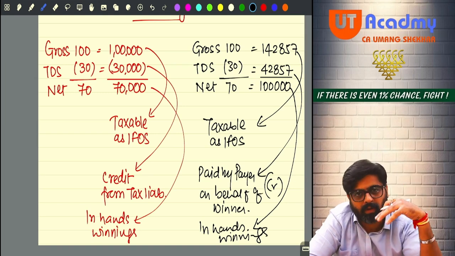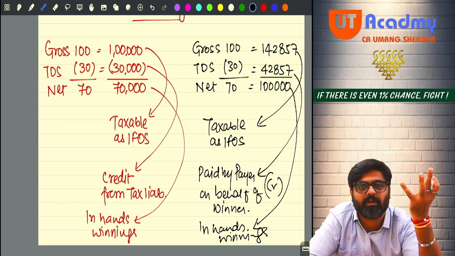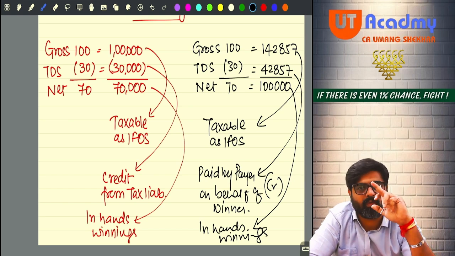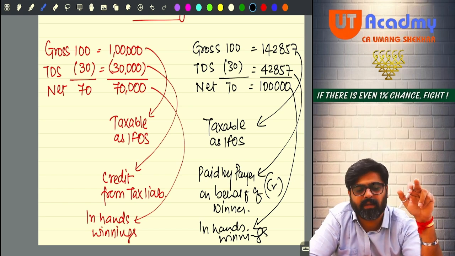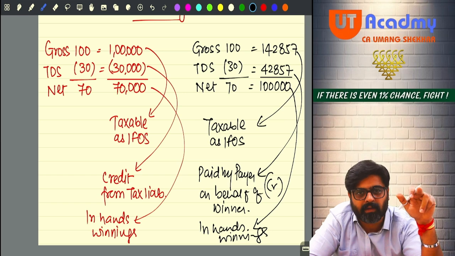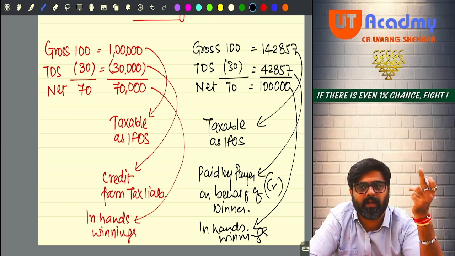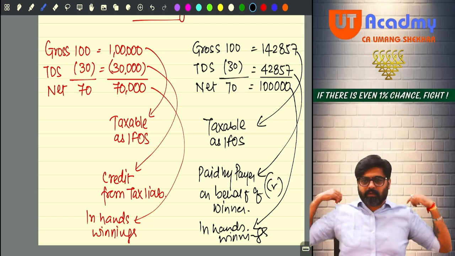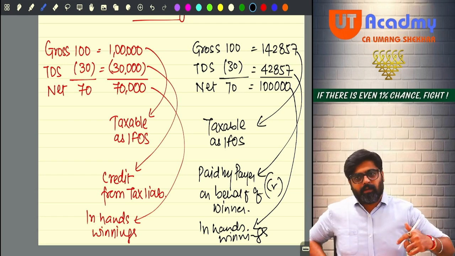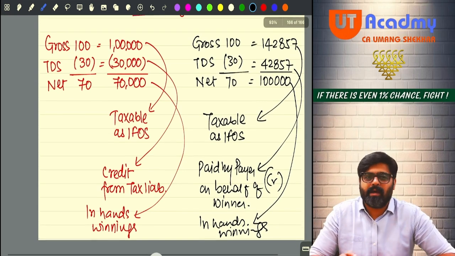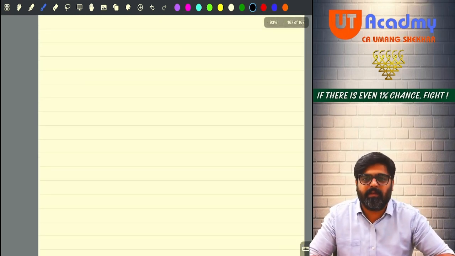In that gross amount, always show TDS as your income. Yes or no? And later on, when you calculate the tax liability, you will get the credit of that TDS, which you are showing right now as your income. Getting my point? Sure, sir. Should I move ahead?